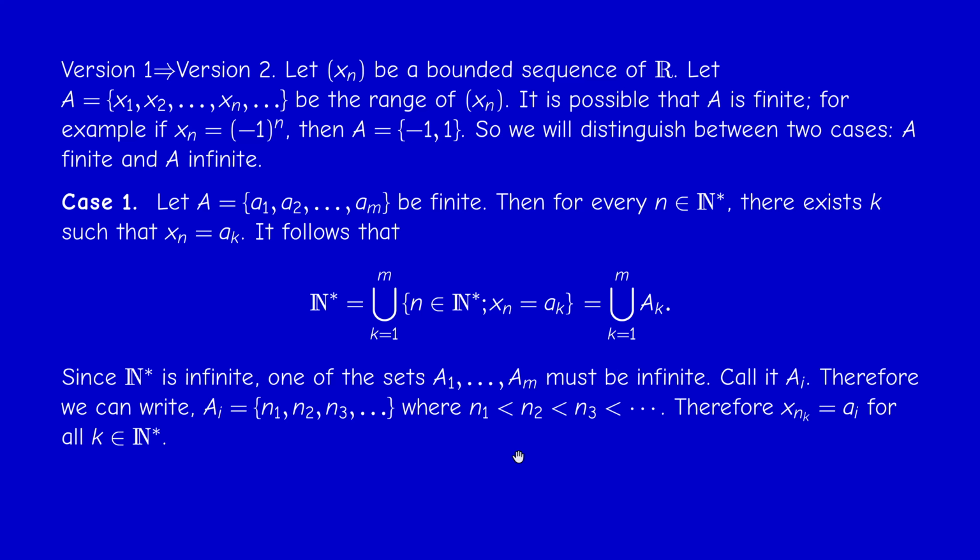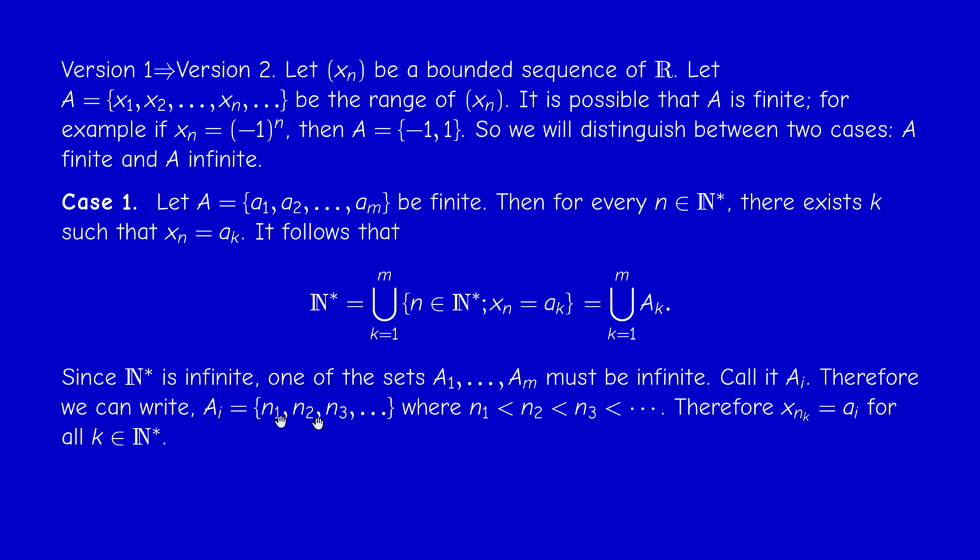Therefore I claim that for every k, x_{nk} is equal to ai. Why? Let k be in N star, and nk is in Ai.